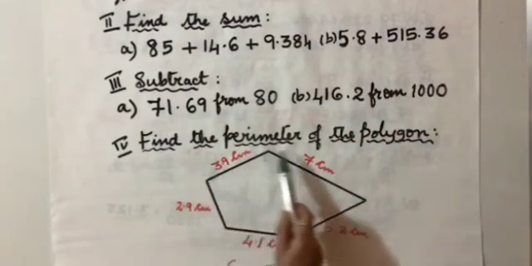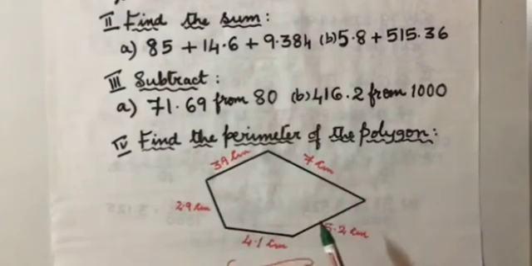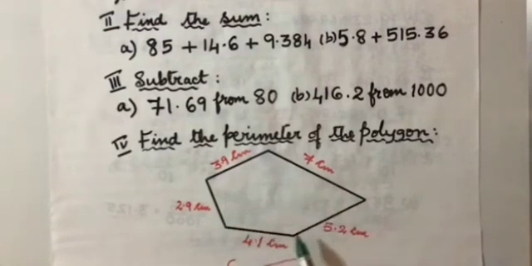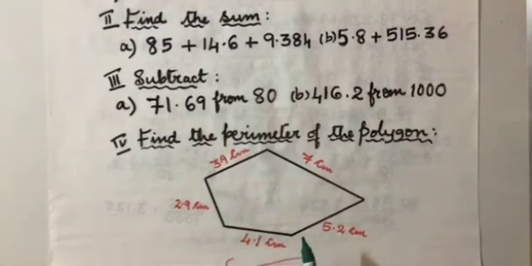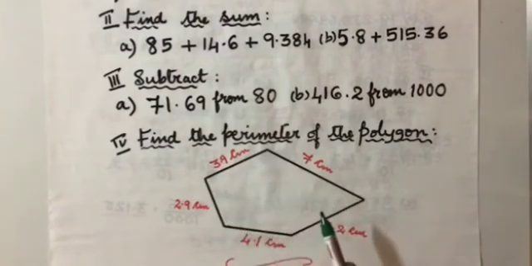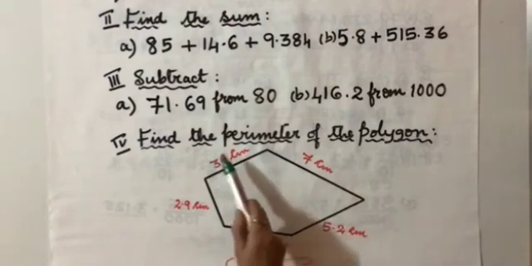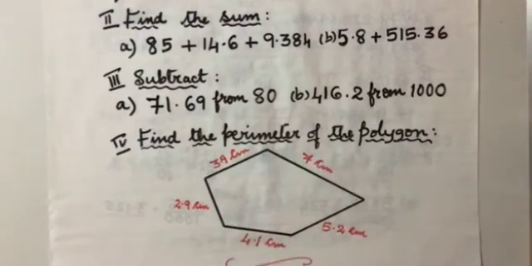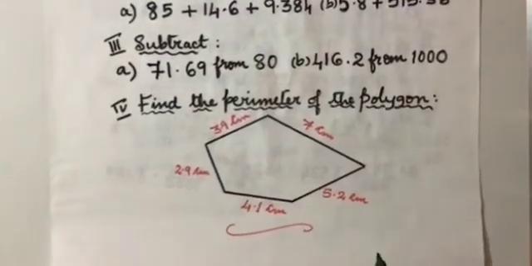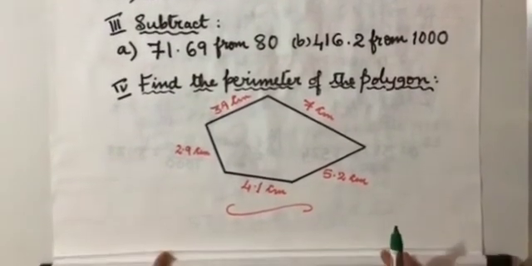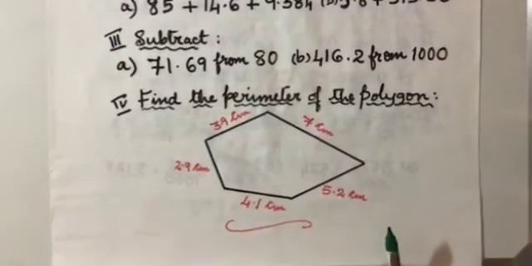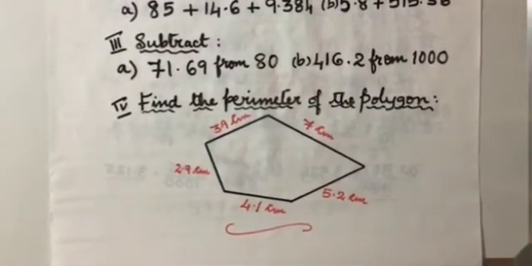The last one, find the perimeter of the given polygon. This is a polygon, irregular polygon. Though it has 5 sides, it's a pentagon actually. But any plane figure with more than 2 sides, that is minimum 3 sides, is called a polygon. But each polygon is given a specific name. This is one irregular pentagon. So you have to find the perimeter of this given polygon. So I hope children, you all know how to do that. So copy the figure and then find out the perimeter of that polygon.